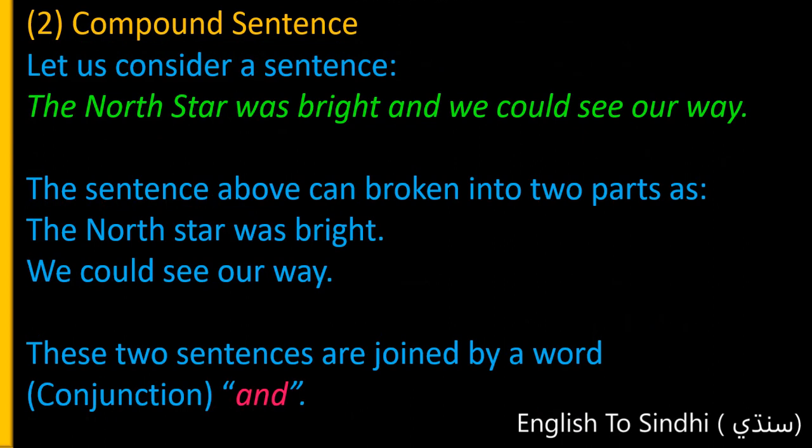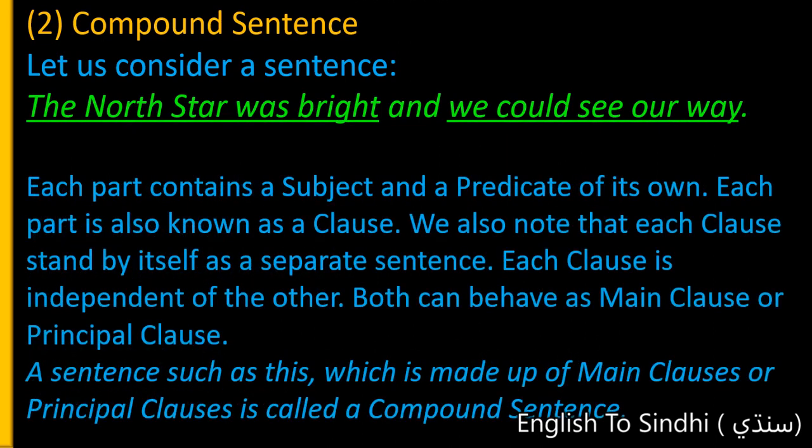So both sentences have their own subjects and predicates, and one of the most interesting things is they both can stand alone. Each part contains a subject and a predicate of its own. Each part is also known as a clause. We also note that each clause stands by itself as a separate sentence. Each clause is independent of the other.